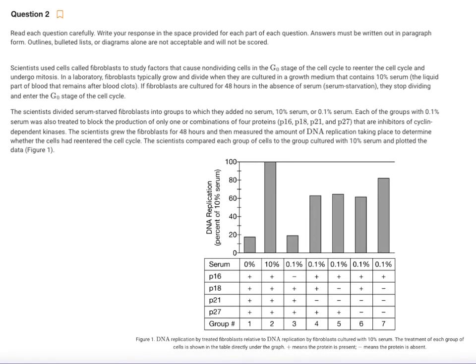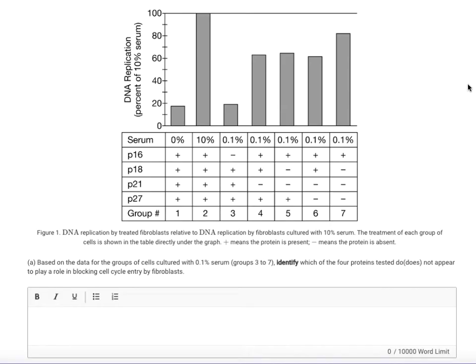Okay, and then as you recall, just to give you a framework for this question, when we looked at the control of the cell cycle, there are those checkpoints that are controlled by cyclin and these cyclin-dependent kinases, right? And then, once you have enough of these proteins, what we will have is the cell going through the checkpoint and going back into the next part of the cell cycle.